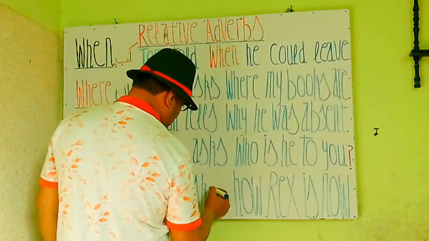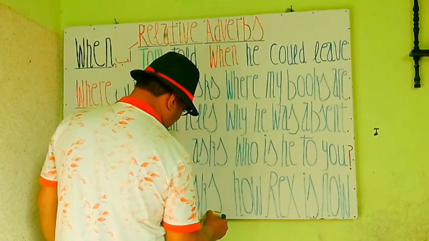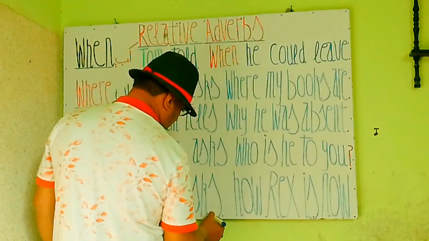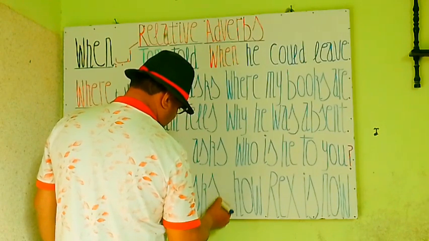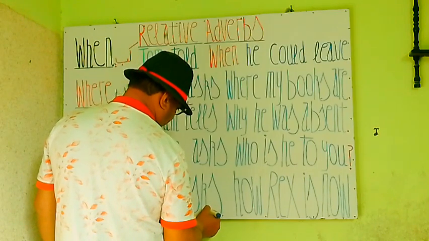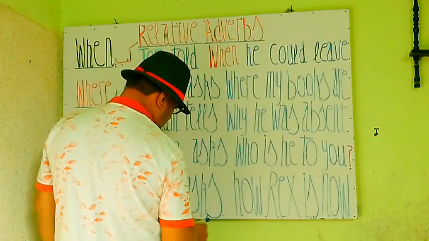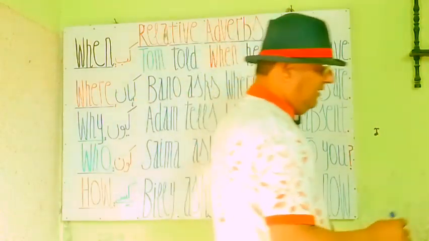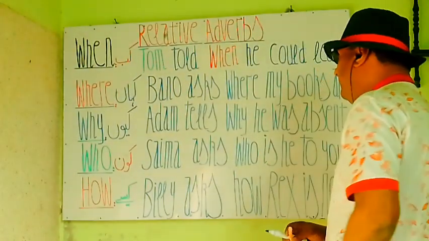So Billy asked, Billy asked, you are my students. We have made a fraction here. So sometimes it happens. So here's a fraction. So Billy asked, Billy asked, how is Rex now? अब Rex कैसा है? Billy asked, how is Rex now? Billy पूछता है कि अब Rex कैसा है?